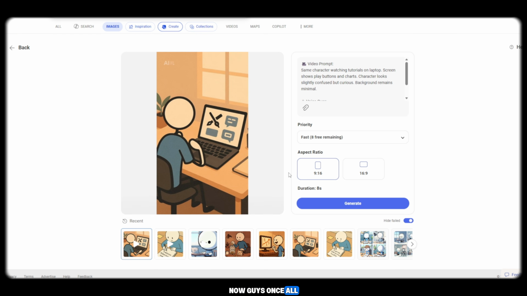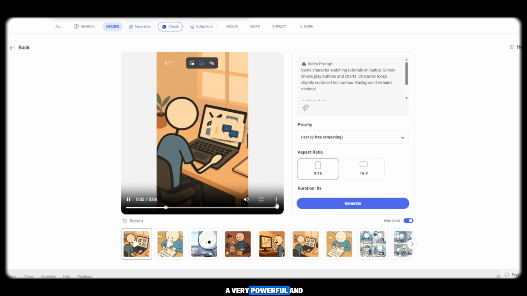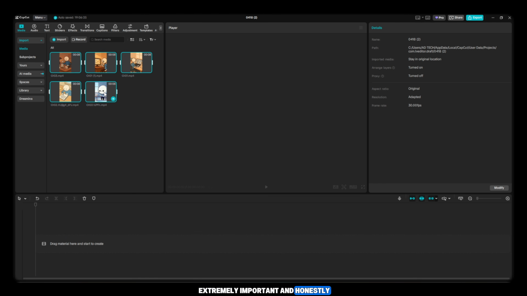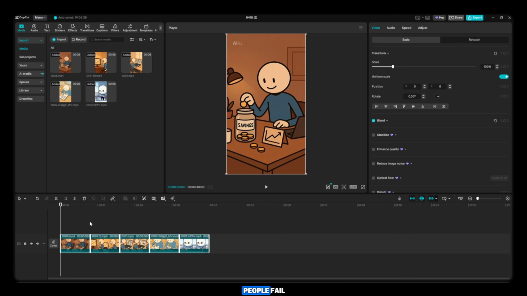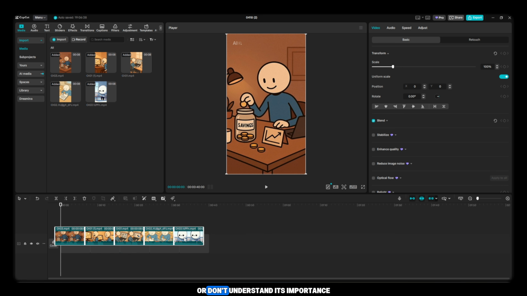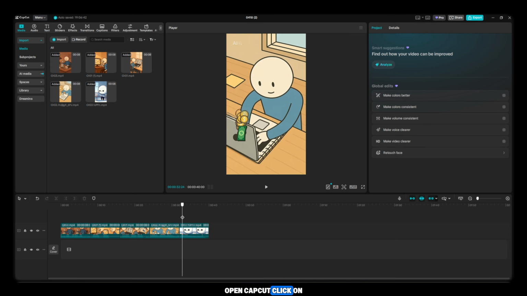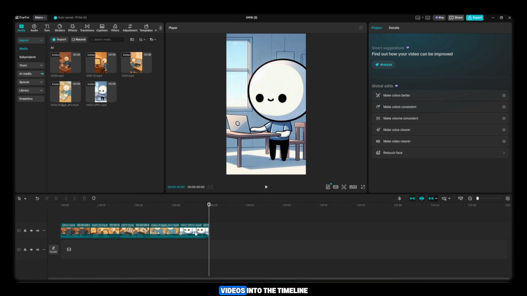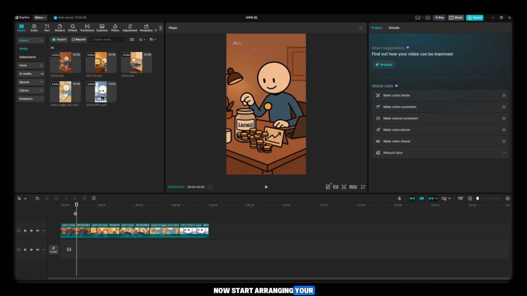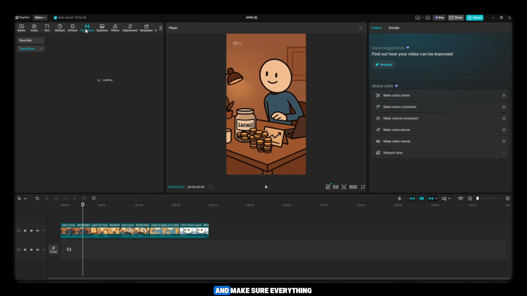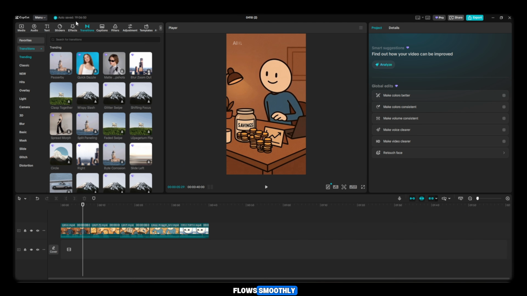Now guys, once all your videos are generated, the final and most important step is editing. For editing, we'll use a very powerful and simple tool, CapCut. This step is extremely important. And honestly, this is where most people fail. They either skip this part or don't understand its importance. So here's what you need to do. Open CapCut, click on New Project, and import all your videos into the timeline. Now start arranging your clips one by one, adjust them properly, trim unnecessary parts, and make sure everything flows smoothly.